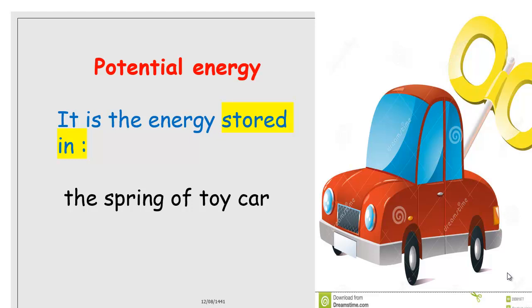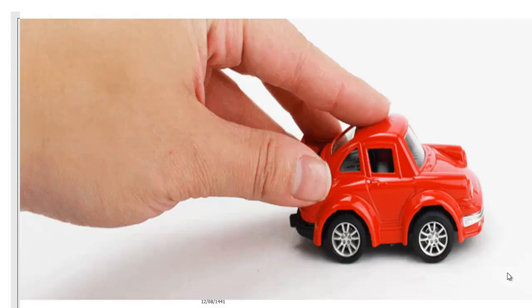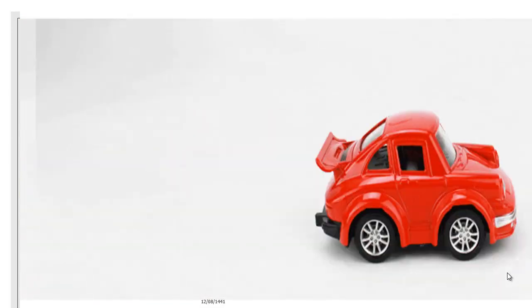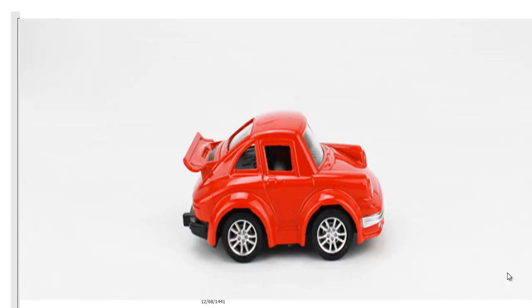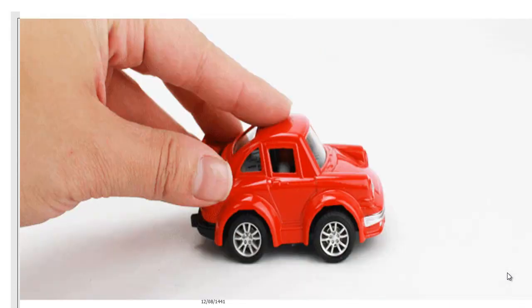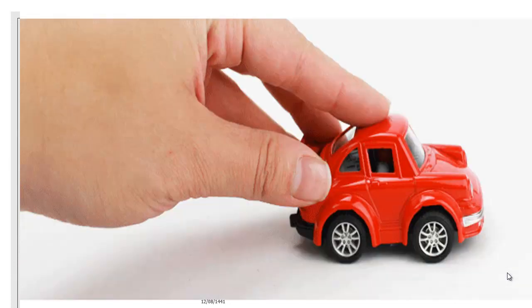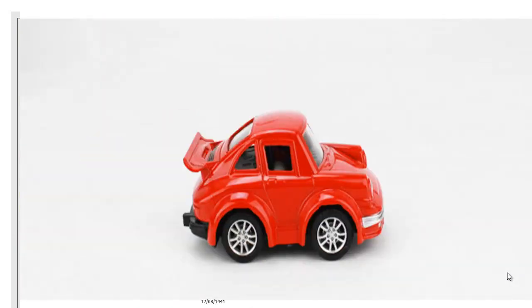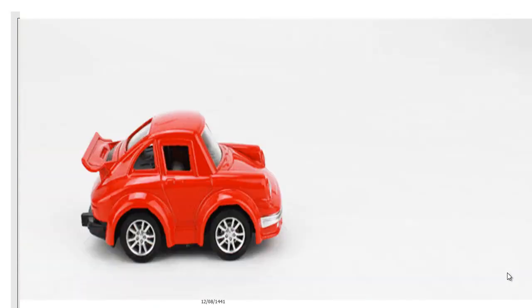When I wind this key, I store potential energy inside this spring, and the spring will make the car move, like in this photo. This spring car has no key, but I store the potential energy inside it by pulling the car back. I pull the car back, then release it to go forward alone, because I stored potential energy inside it, and then the car releases this energy and moves.